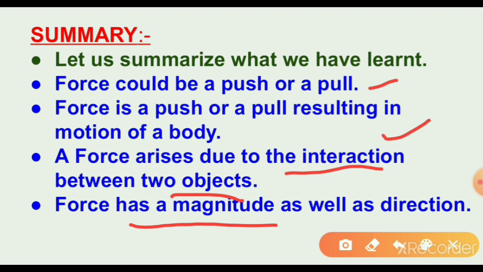The magnitude is, for example, 4 newtons or 5 newtons or 6 newtons. For example, 4 newtons equal to 4 newtons, so this is the same direction. And 2 newtons minus 2 newtons equal to 0 newtons, so that is the opposite direction. Like that, the force has a magnitude as well as direction.